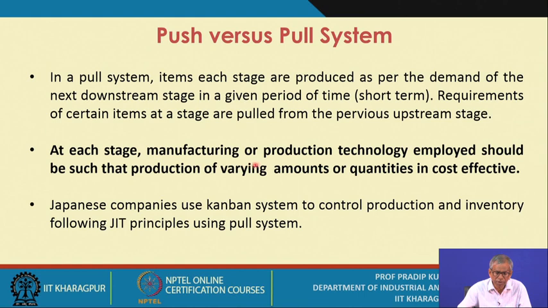At each stage, the manufacturing or production technology employed should be such that the production of varying amounts or quantities is cost effective. So that is to be checked. What is most important is that in today's conditions, with the technologies available these days, suppose you produce 50 units per hour, you get a cost, and this cost is acceptable to you.